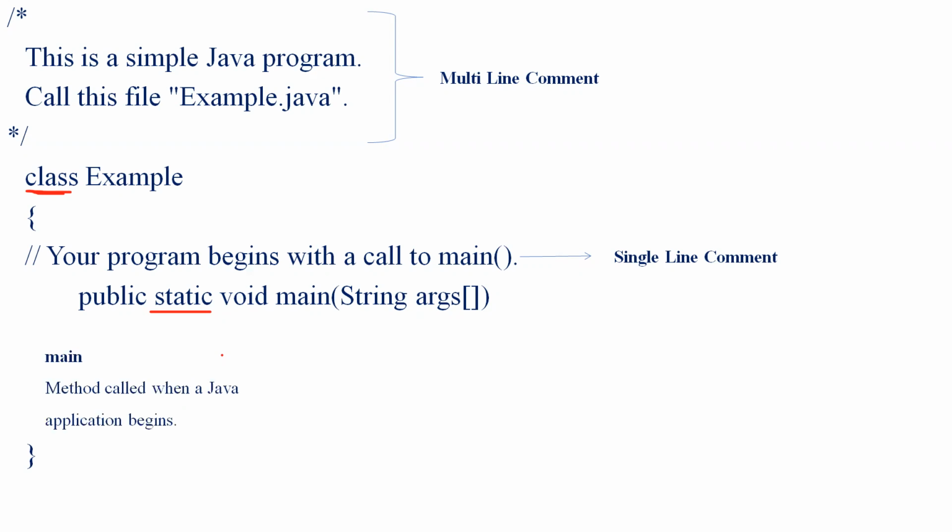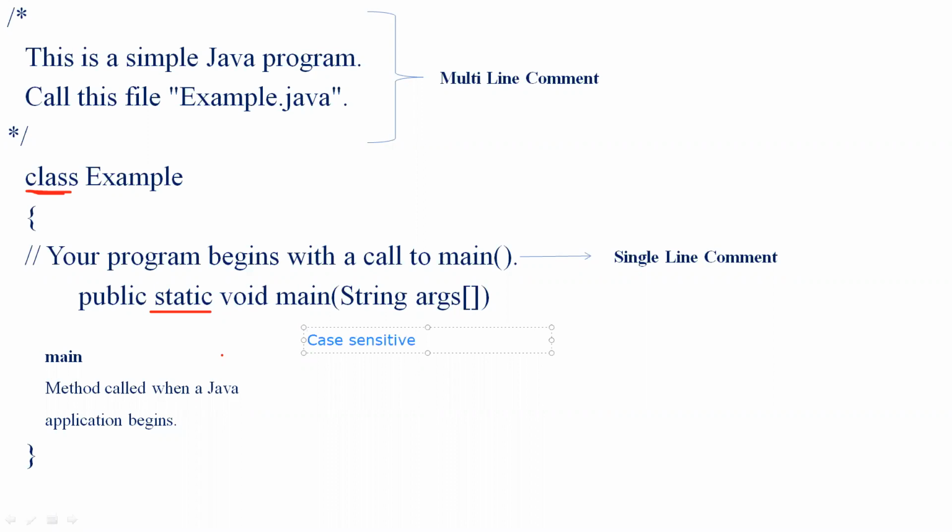So next is the method. As I stated, main is a method which is called when a Java application program begins. Keep in mind that Java is case sensitive.